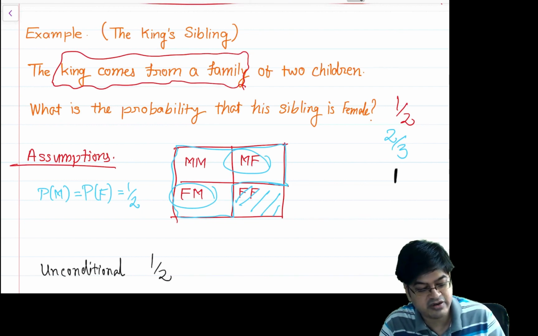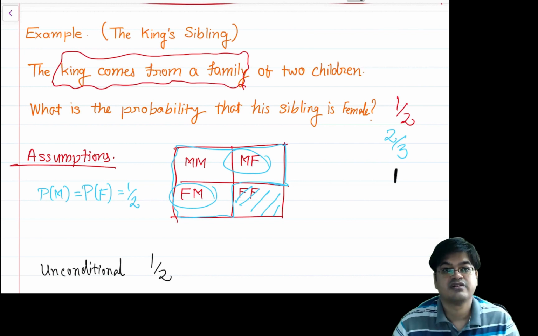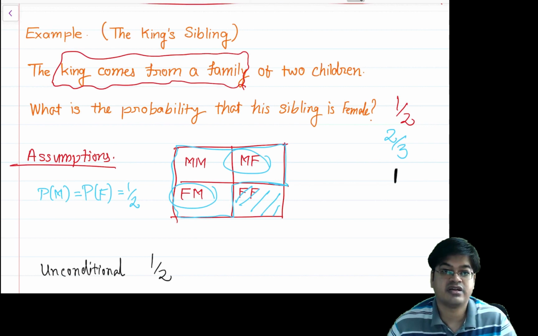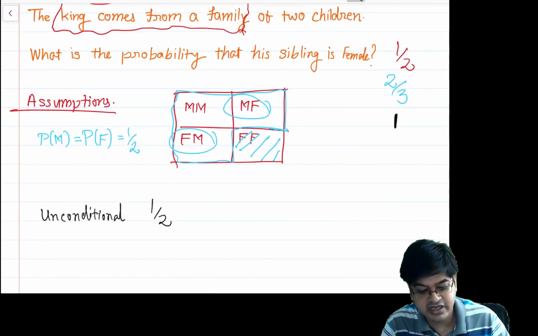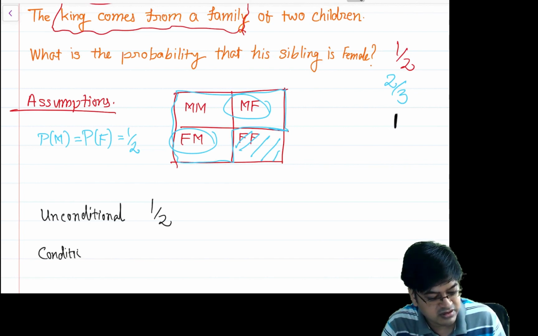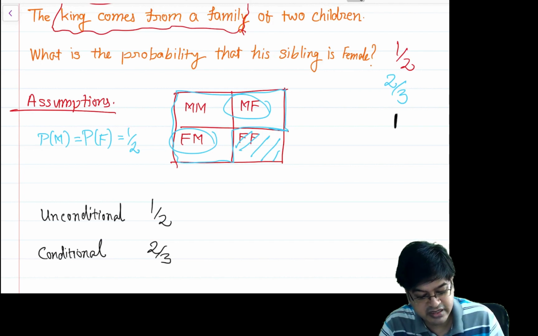But the independence according to this question is ruled out, because the king is coming from the family. If the question is that the king produces two children and then asks what is the probability, then that unconditional thing will happen. The next case is, because the king comes from that family, we are dealing with the conditional universe, and therefore the probability is 2 by 3, and we are assuming that the family has a policy of producing two children only.